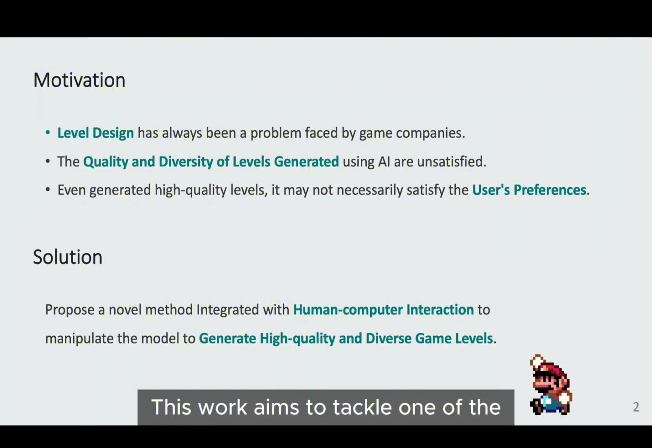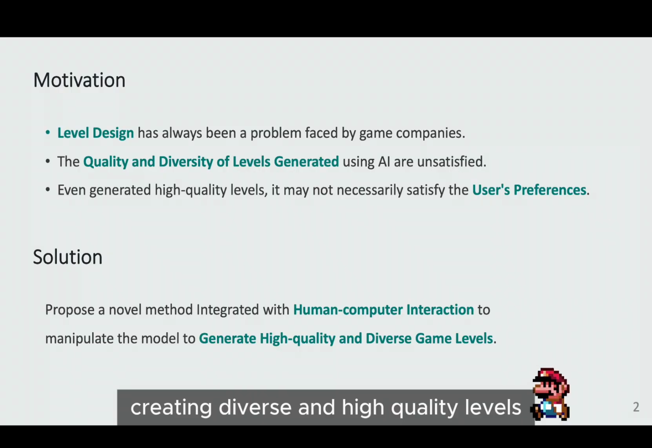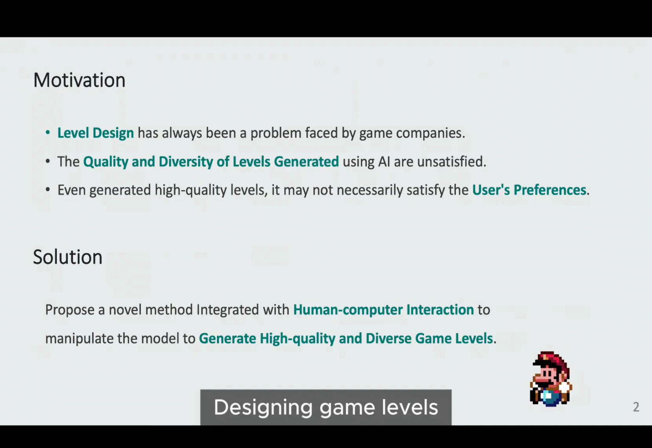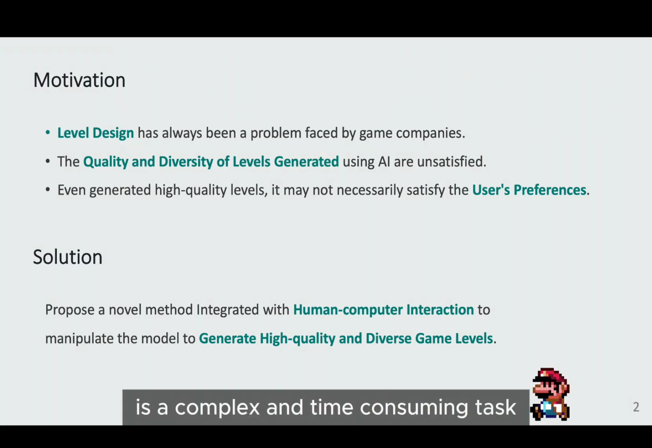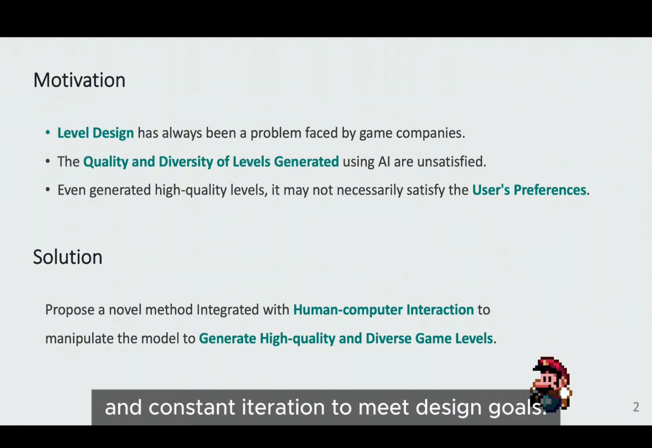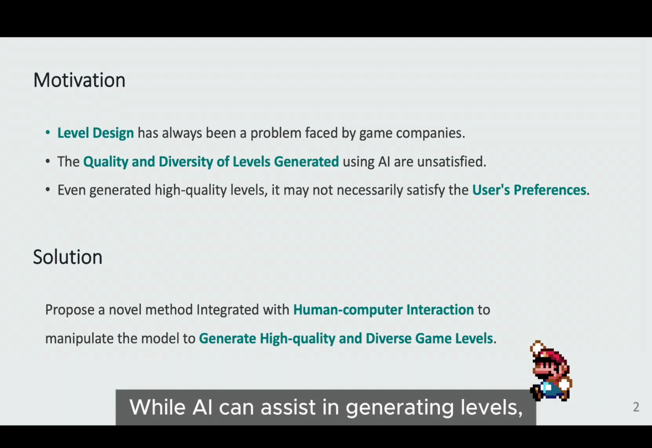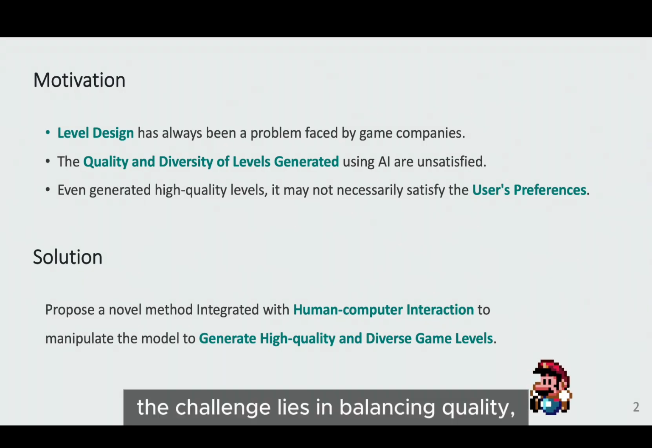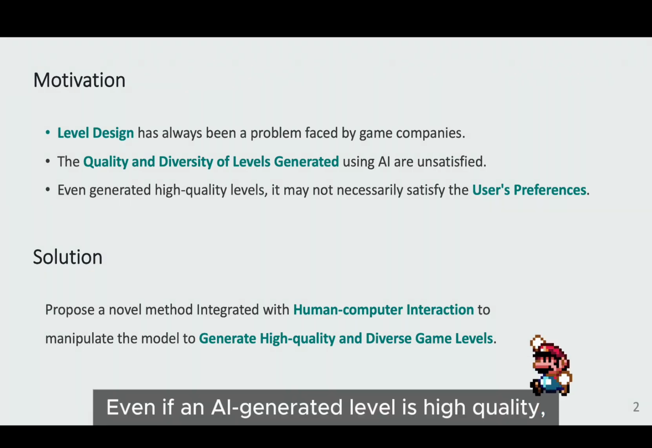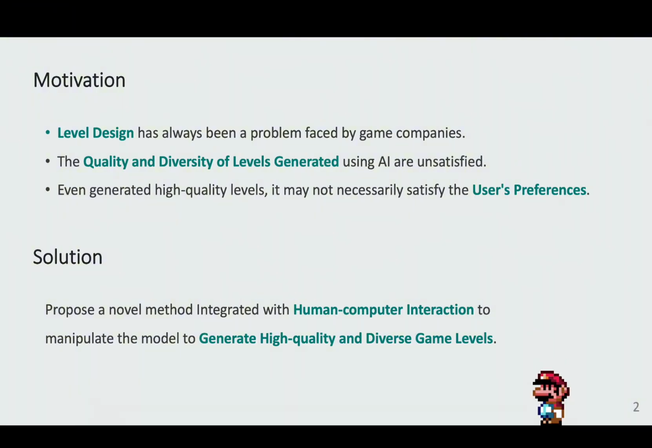This work aims to tackle one of the biggest challenges in game design, creating diverse and high-quality levels that align with user preferences. Designing game levels is a complex and time-consuming task. It requires creativity, effort, and constant iteration to meet design goals. While AI can assist in generating levels, the challenge lies in balancing quality, diversity, and user preferences. Even if an AI-generated level is high quality, it may not match the designer's personal style.